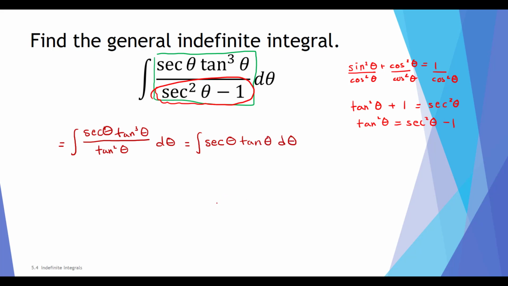Now, what function do you know that has a derivative of secant theta tangent theta? Well, that function is secant theta. The derivative of secant theta is secant tangent. For the general indefinite integral, we tack on plus c, and this is our answer.